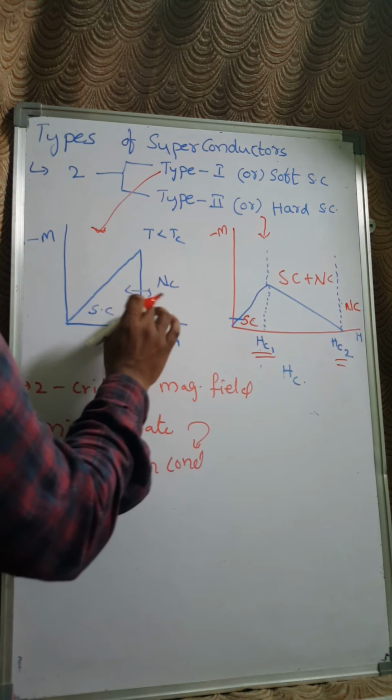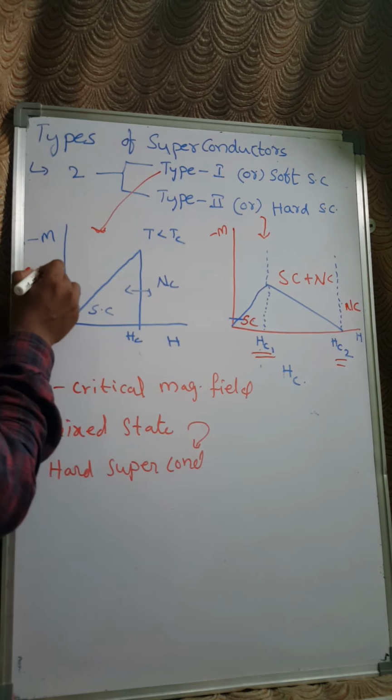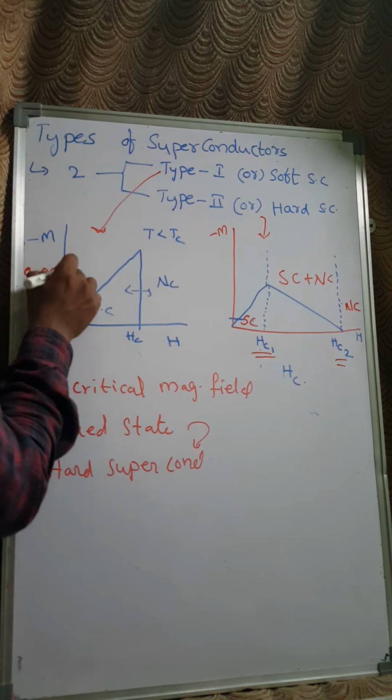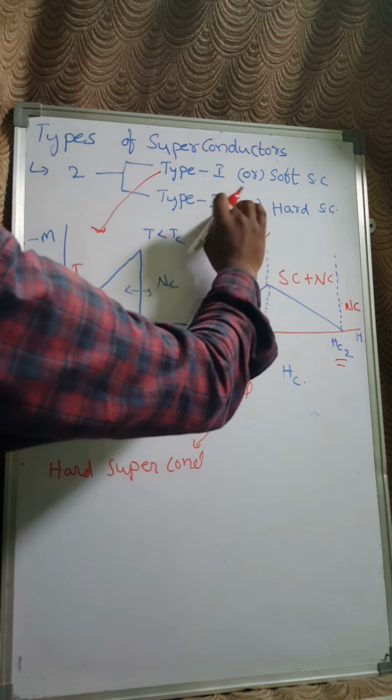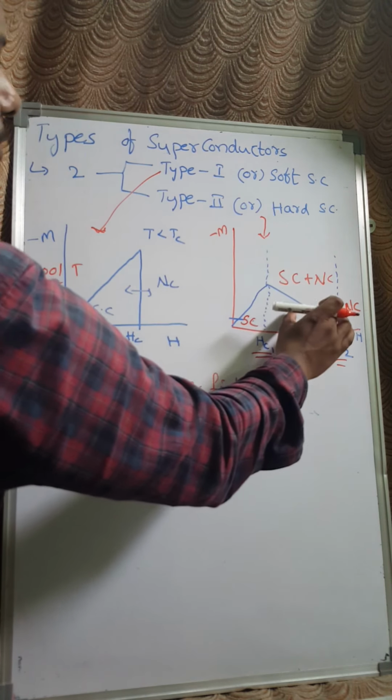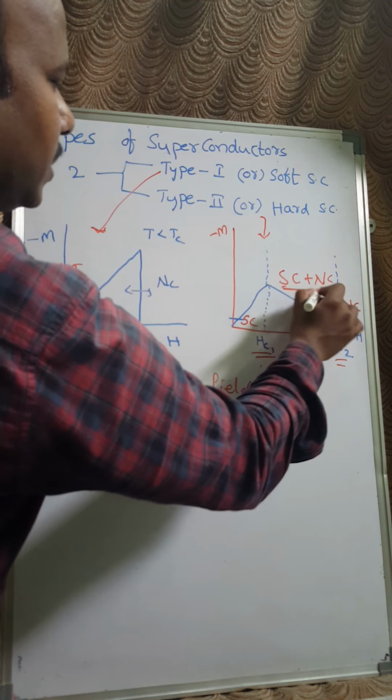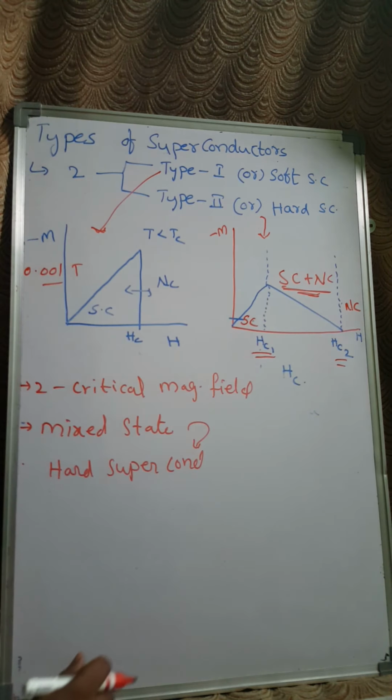Whereas for this case, it is only 0.001 Tesla. If you change it, then the material will come from the superconducting state to the normal, or normal to the superconducting state. But for hard superconductors, you are supposed to see that this particular phase has to be transferred. Right? So you have to apply a lot of critical magnetic field, then only it comes out from the superconducting state. Right?